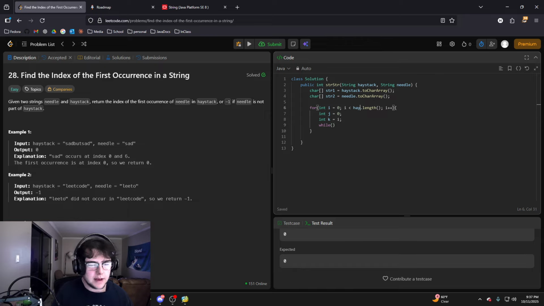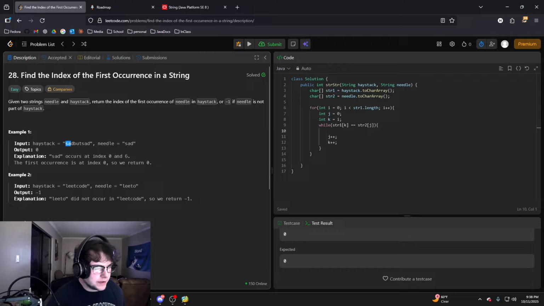So this would be haystack. This would be string 1, and it's not a function, it's just an attribute. So we can do while string 1 at k is equal to string 2 at j. We want to stay in this loop, and each time we want to be sure to increment j and increment k.